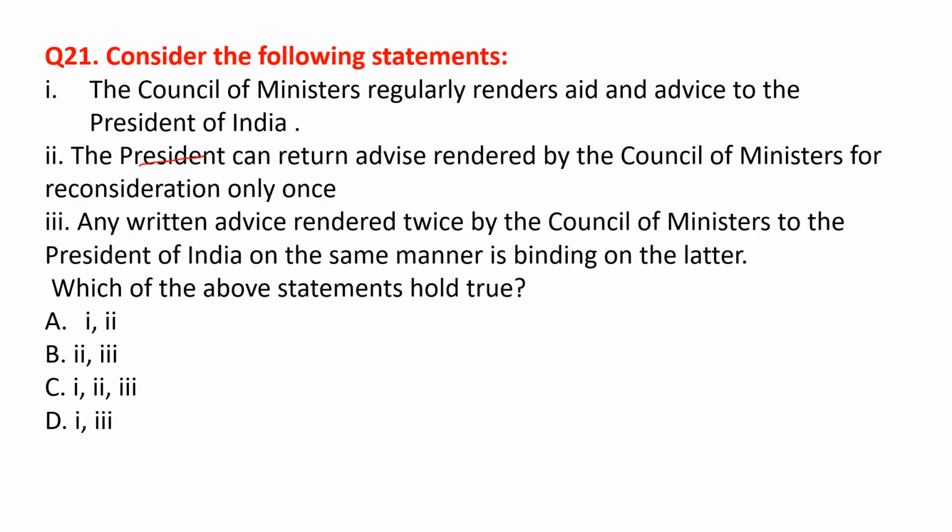Consider the following statements. A Council of Ministers regularly renders aid and advice to the President of India. This is correct. The President can return advice rendered by the Council of Ministers for reconsideration only once. This is also correct. Any written advice rendered twice by the Council of Ministers to the President of India on the same matter is binding on the latter. This is also correct. So the correct option is option C.